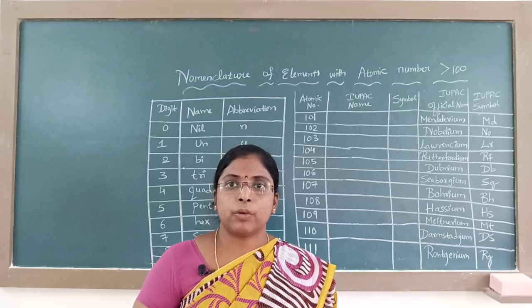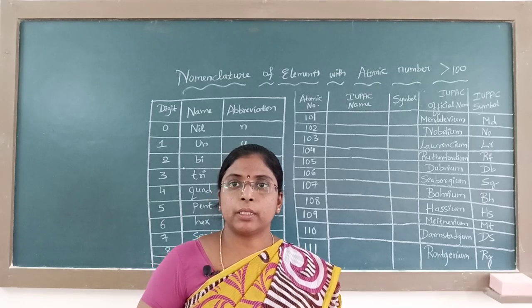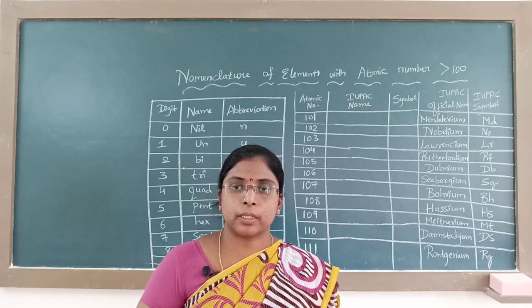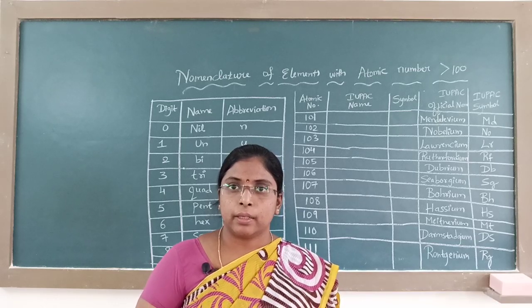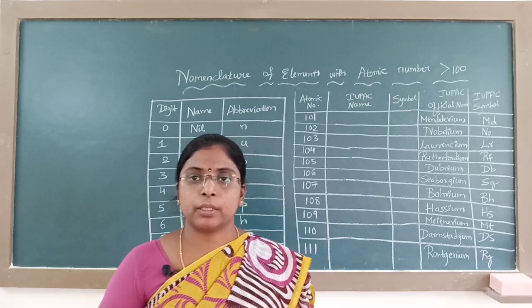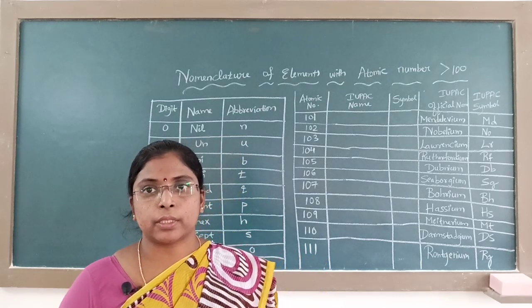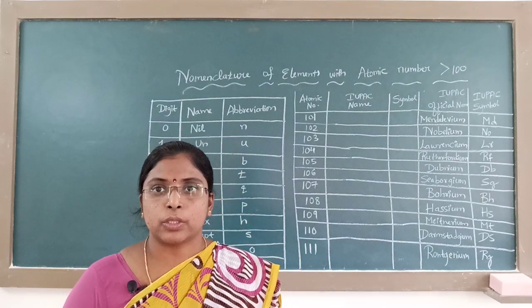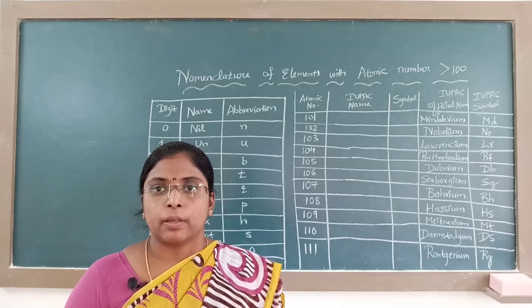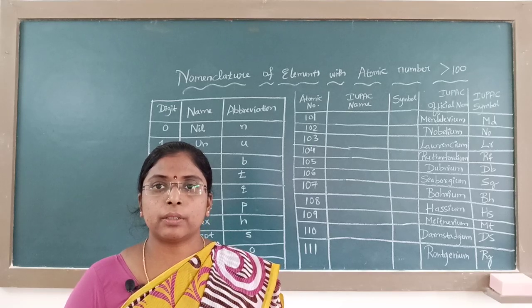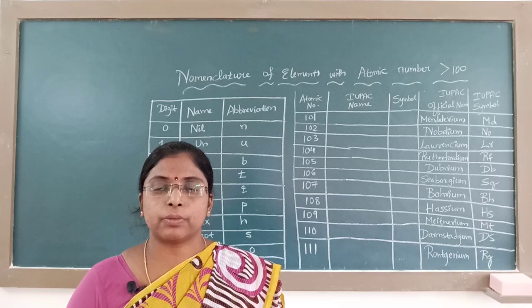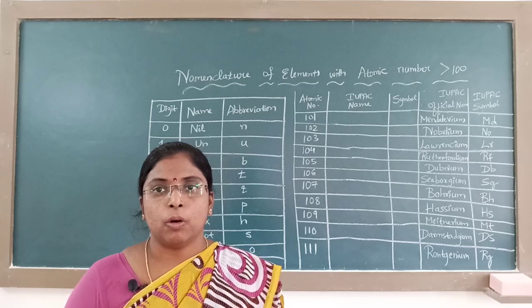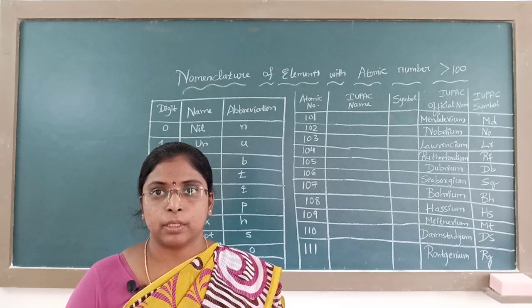The element 104 was discovered by an American scientist. His name was Rutherfordium. At the same time, that element was also discovered simultaneously by a Soviet scientist. There was a dilemma whether the name should be given after the American scientist or the Soviet scientist.